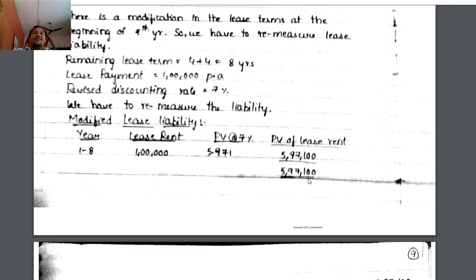So the modified lease liability: from the beginning of the 7th year, 8 more years are there, the original term of 4 years plus 4 revised, so 1 to 8 years. Lease rent is 1 lakh, revised discounting rate 7%. These are repetitive cash flows, so we can go for the annuity factor. Annuity factor for 8 years at 7% is 5.971. Present value of lease rent is 5,97,100. This is the modified lease liability.